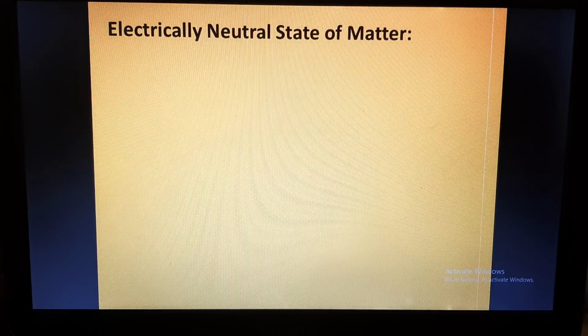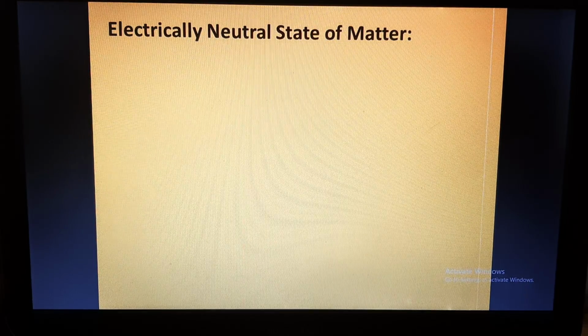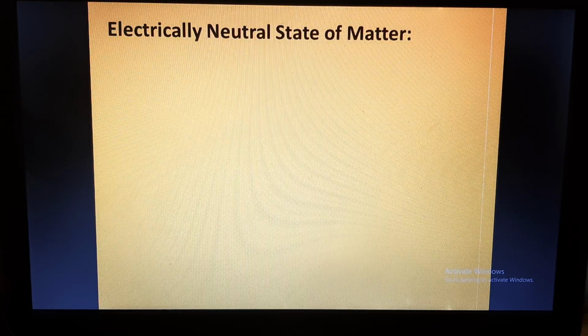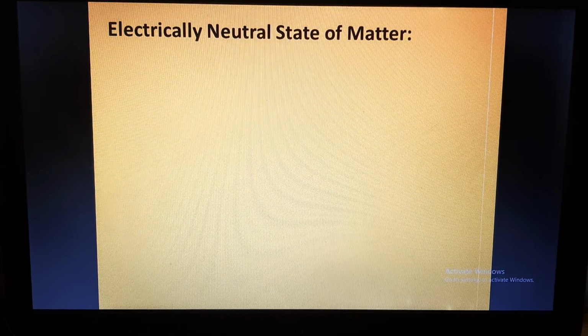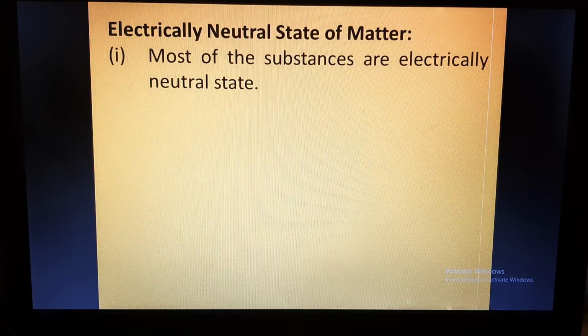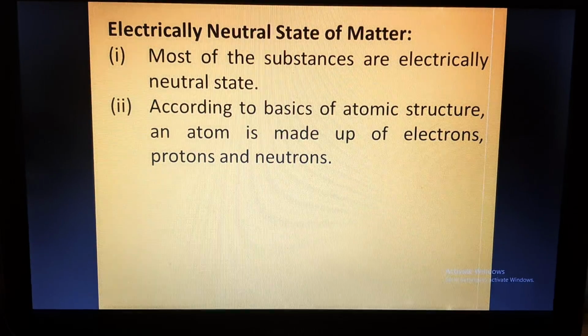As we have discussed in previous chapters also, like chemical effects of electric current and metals and non-metals, the state of matter, which is solid, liquid and gas, can either be positively charged or negatively charged, or it can be neutral. So the state of matter which does not have positive or negative charge, or where the positive and negative charges are in balance, will be called electrically neutral. So most of the substances which are around us are in an electrically neutral state.